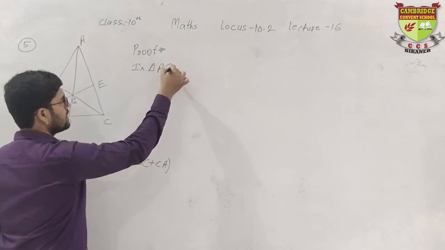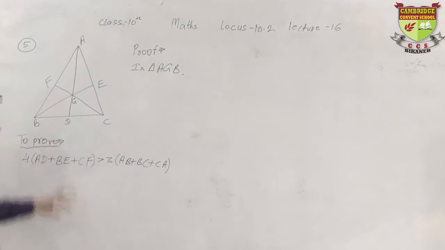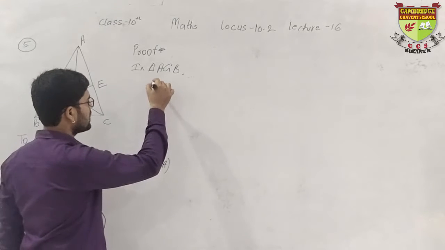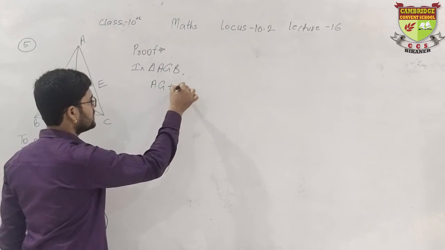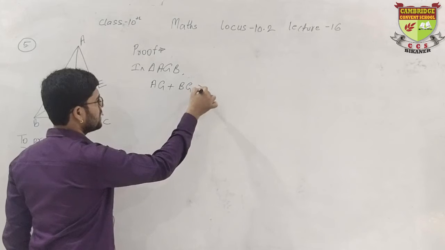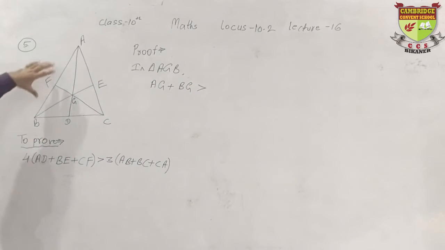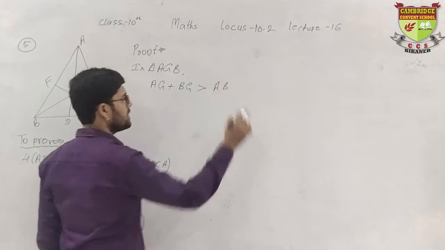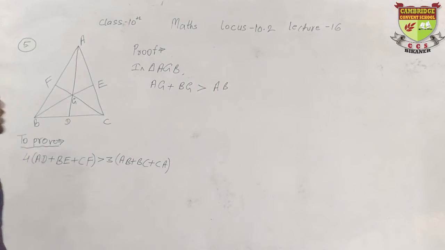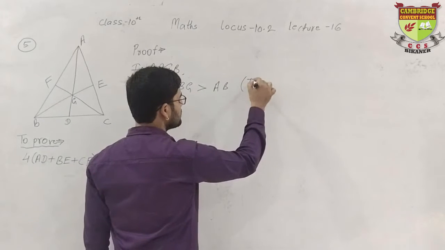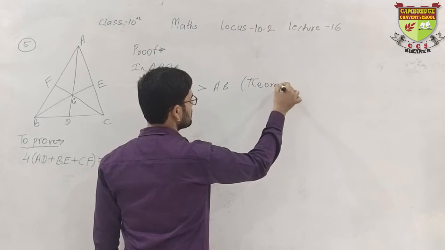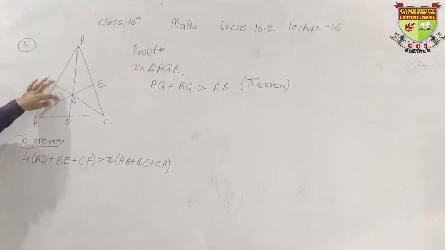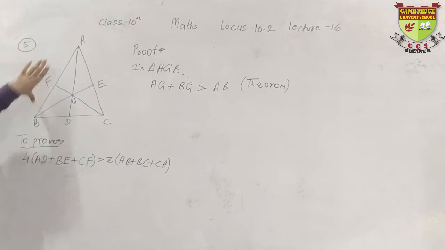In triangle AGB, AG plus BG, their sum will be greater than AB. Why? Because of the theorem. The sum of 2 sides of a triangle is greater than the third side, right?